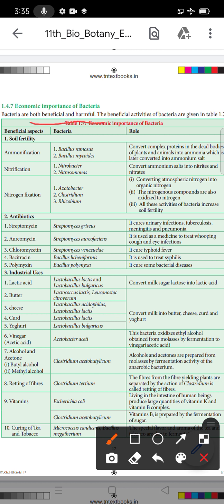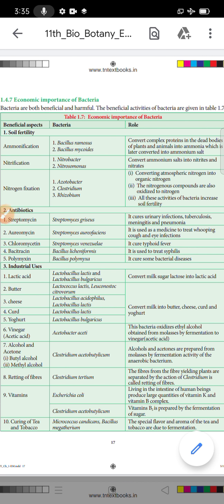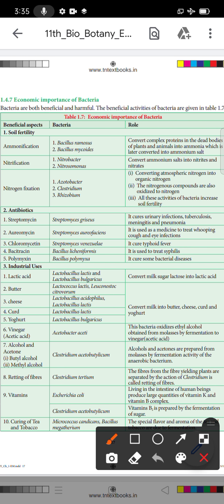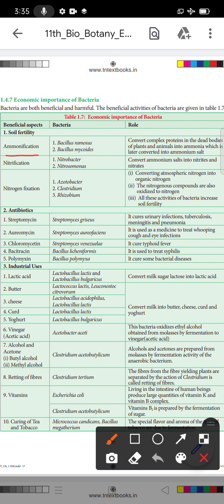The beneficial activities of bacteria are given in table 1.2. So in the table the beneficial bacteria are present. We will see the first one, the beneficial aspect in bacteria. Then what is the role of the bacteria? First one is soil fertility, the fertility of the soil. The ammonification, it is the soil fertility.